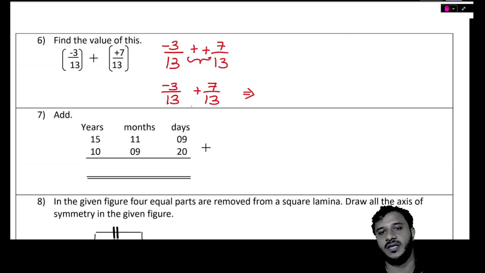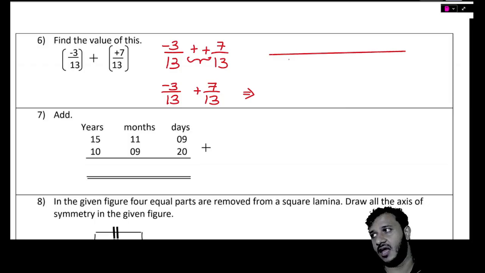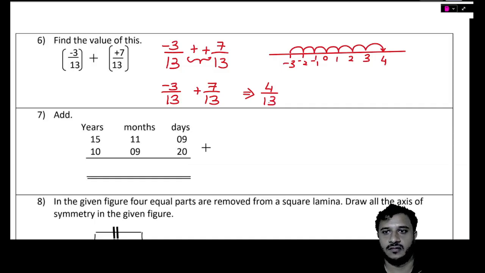Where will they both meet each other? I mean, what will happen? Negative 3 and a positive 7. You are at negative 3 and you're going positive 7 places. So 1, 2, 3, 4, 5, 6, 7. So this is negative 2, negative 1, 0, 1, 2, 3, 4. So it's 4 over 13. Do you get it, Pute? Yes, sir. Very good. All right.